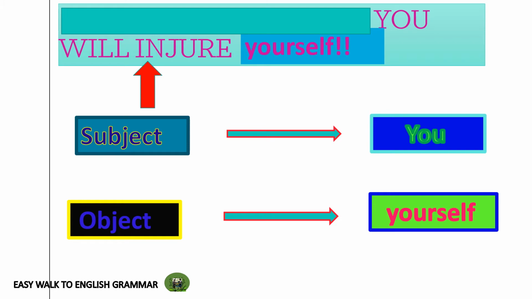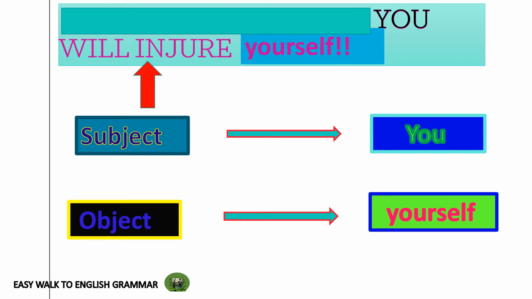Now ask yourself the question, who will injure? Who will do this action, will injure? You'll get the answer, you. So we can come to the conclusion that you is the subject in this sentence. Now coming to yourself, we are going to test what's the object. You will injure whom?